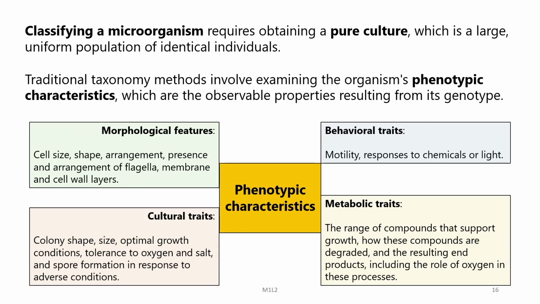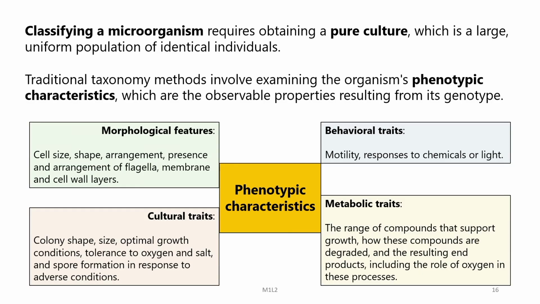Traditional taxonomy methods involve examining the organism's phenotypic characteristics, or the external characteristics, which are observable properties resulting from its genotype. So, mostly we consider that phenotype is a product of the genotype and its interaction with the environment.